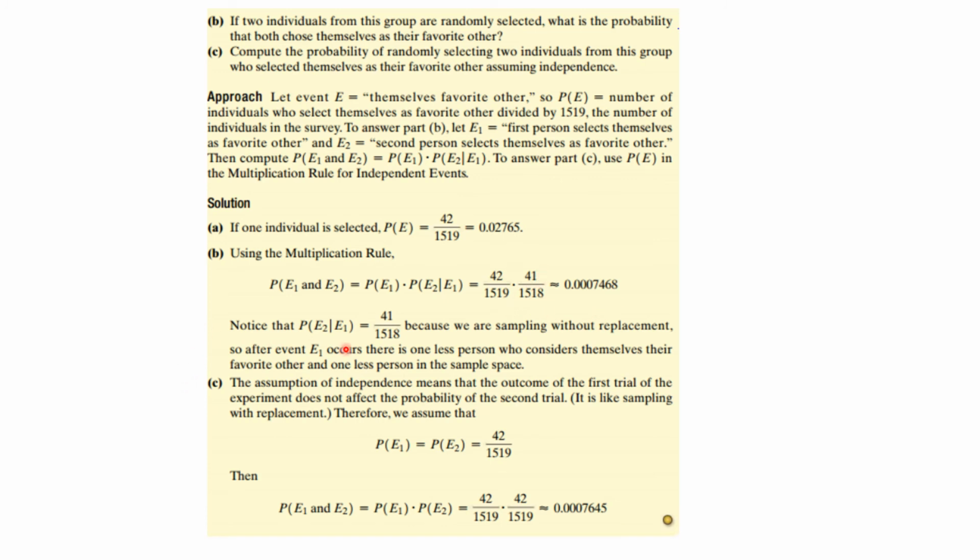Now, notice that the probability of event 2 given event 1 is this, because we're sampling without replacement, you don't put the other person back. So when event 1 occurs, there's one less person who considers themselves the favorite other, and one less person in the sample space. But if we do it just assuming they're independent, 42 over 1,519 times 42 over 1,519, you see the number doesn't matter too much, and that's the point of the assumption we could make. It really doesn't make a difference if n is a very big number, and we're talking about less than 5% of the population.